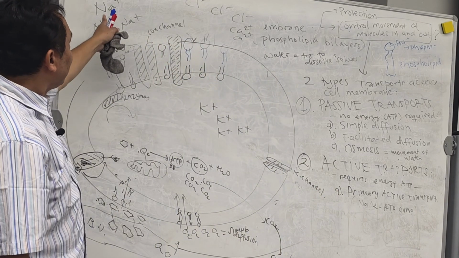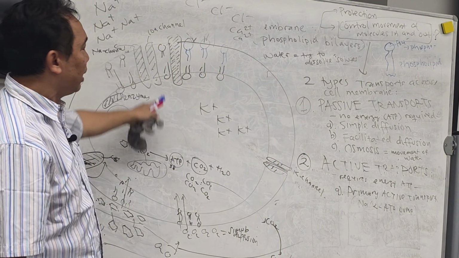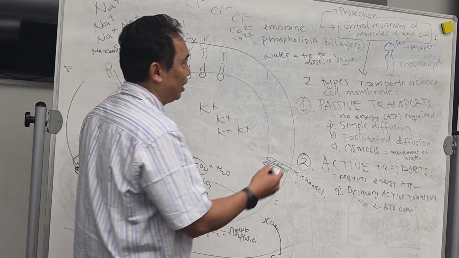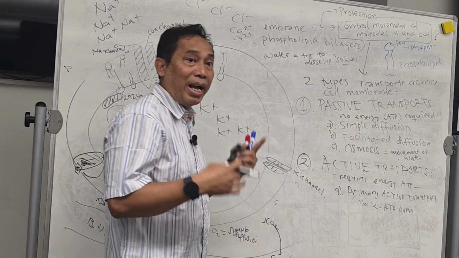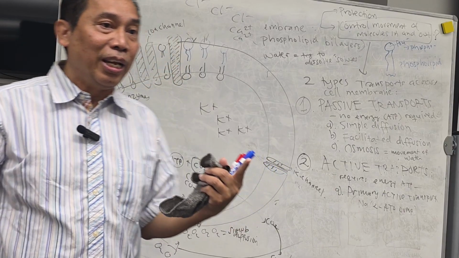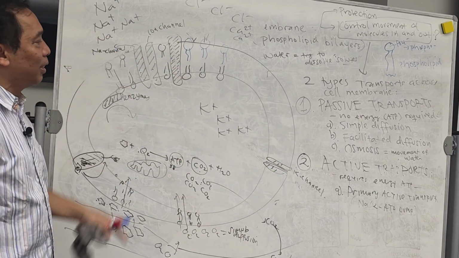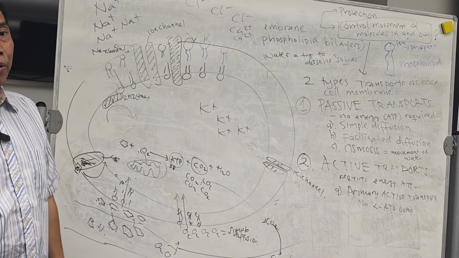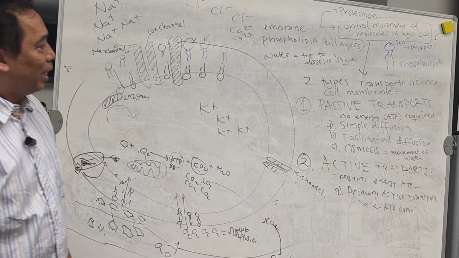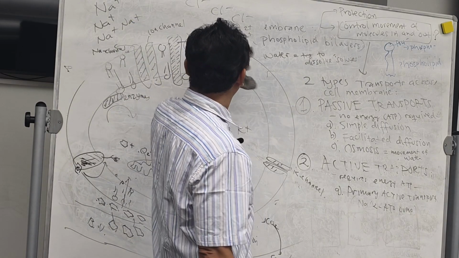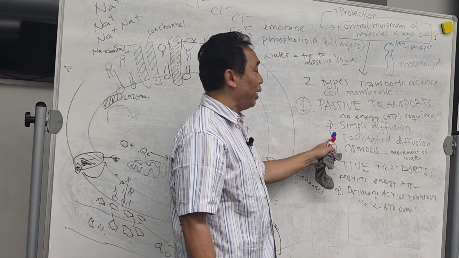Now, ions with this channel can move easily, so they can also use diffusion. Remember, higher to lower is diffusion. Now, my question is, if it is ions using a channel, which one is it, A or B?